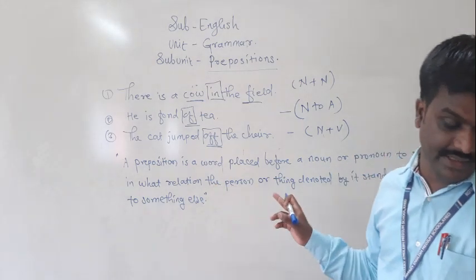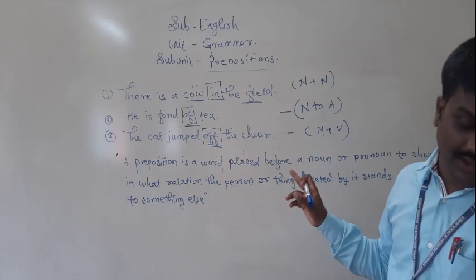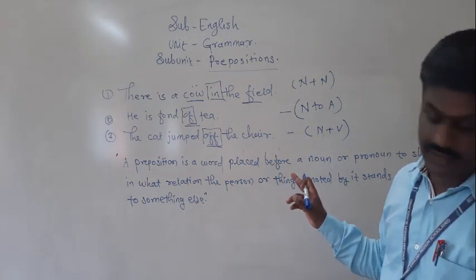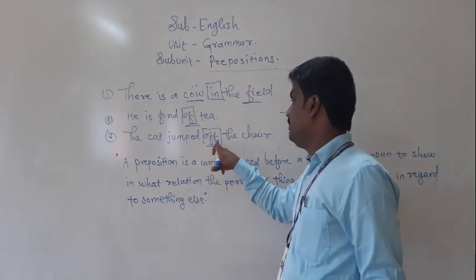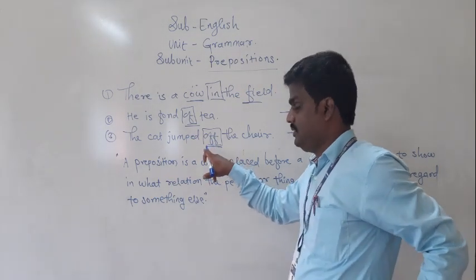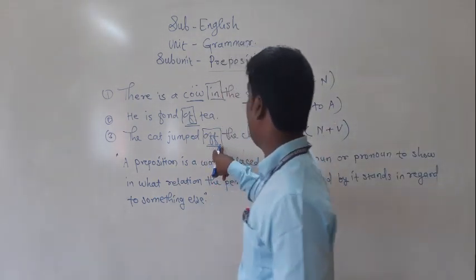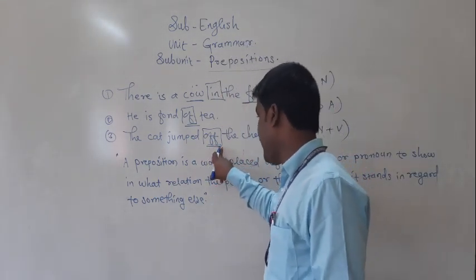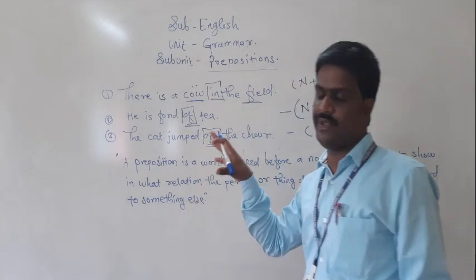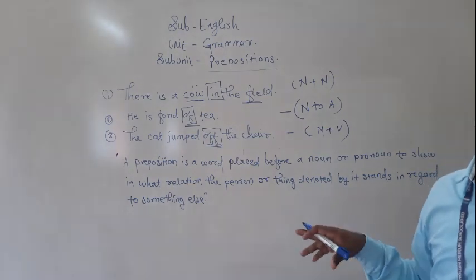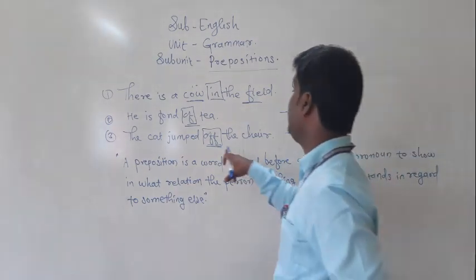And in the third sentence, the word off shows the relation with the action, or we can say the jump, or we can say the verb. It shows the relation between the action expressed by the verb.